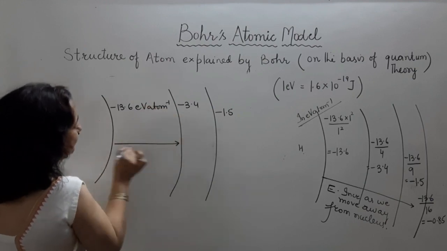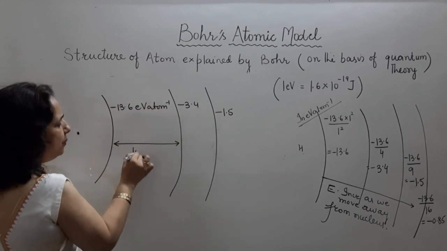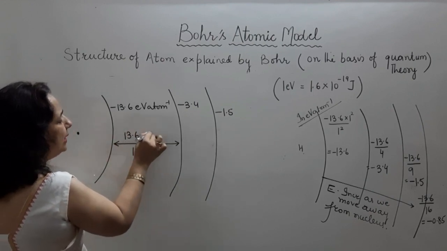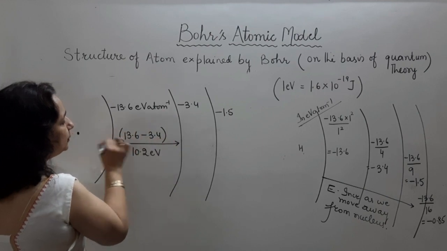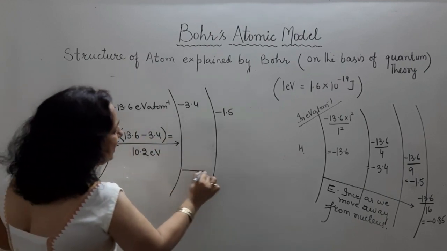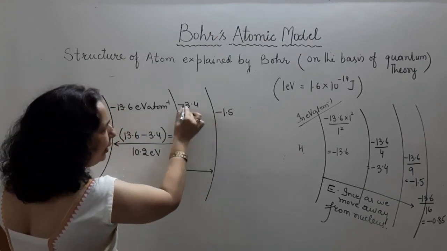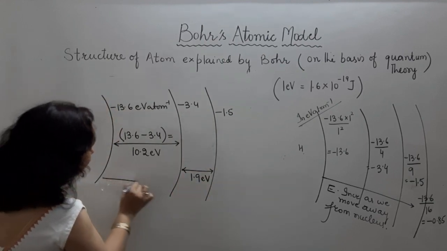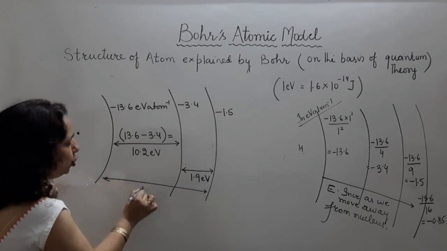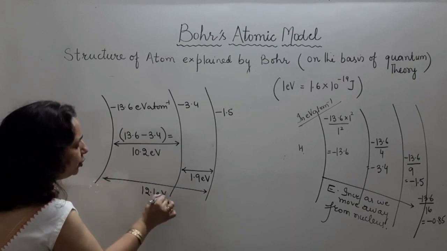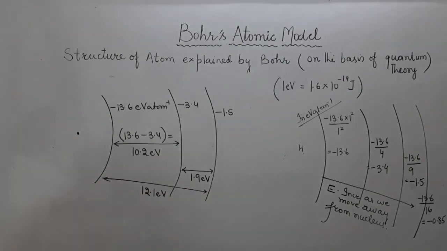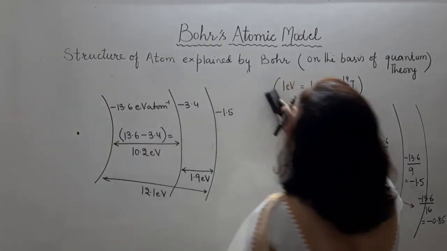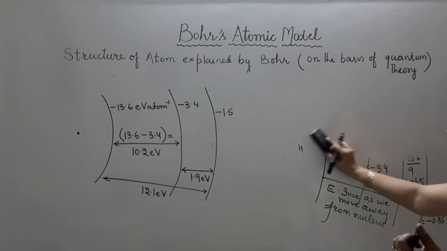This energy gap is of 10.2 electron volt. How can we know? 13.6 minus 3.4. This gap is going to be 1.5, 3.4, it is 1.9 electron volt. This total gap will become 12.1 electron volt. It means we can calculate energy gap as well. From the energy formula, we can calculate the energy gap between the shells.